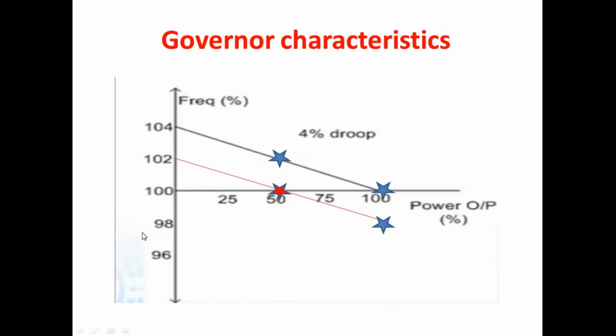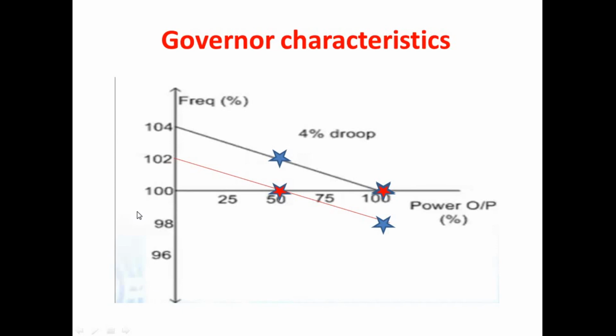Next we have to bring that frequency back to normal frequency. With this increase in power demand, we are going to seek the help of the speed changer, that is, supplementary load control. From this fourth operating point the speed changer is going to give a raise command, because the frequency has fallen from 50 to 49. In order to bring it back to 50 Hz we give a raise command to the entire speed governing mechanism by using the speed changer.